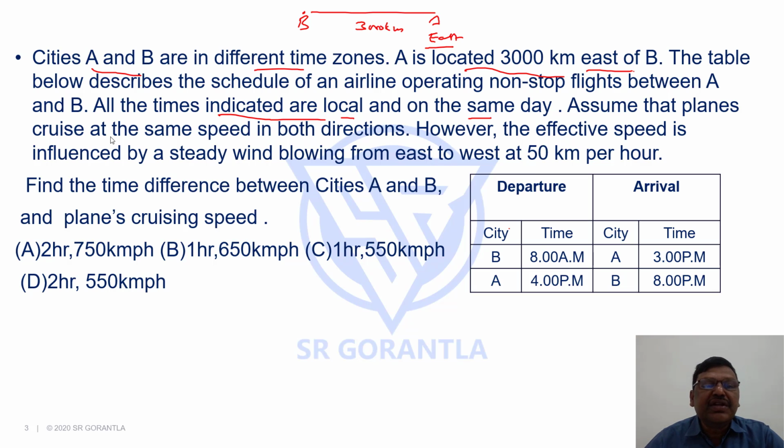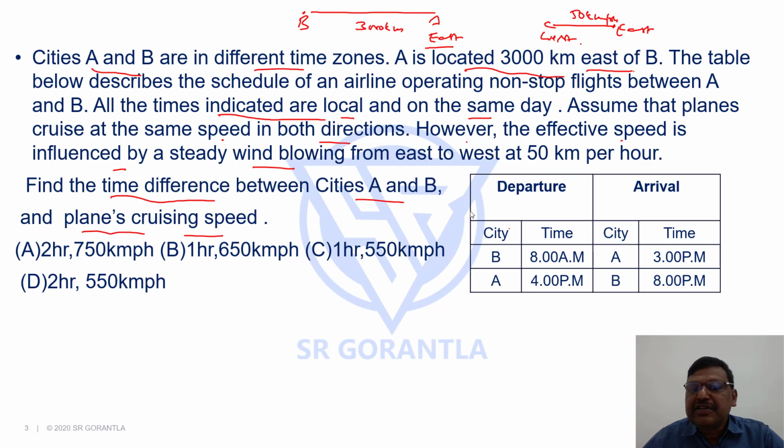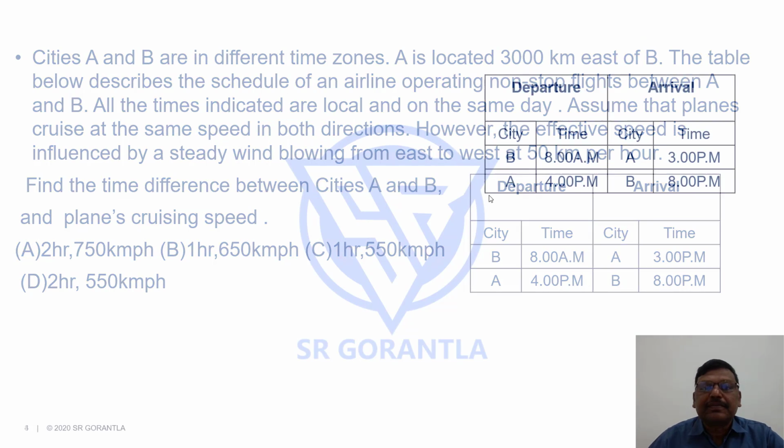The planes cruise at the same speed in both directions. However, the effective speed is influenced by a steady wind blowing from east to west. From east to west, a wind is blowing at the speed of 50 kilometers per hour. So the question here is the time difference between the two cities. Second is the plane's cruising speed. Fine. Now we will spend some time on this table.